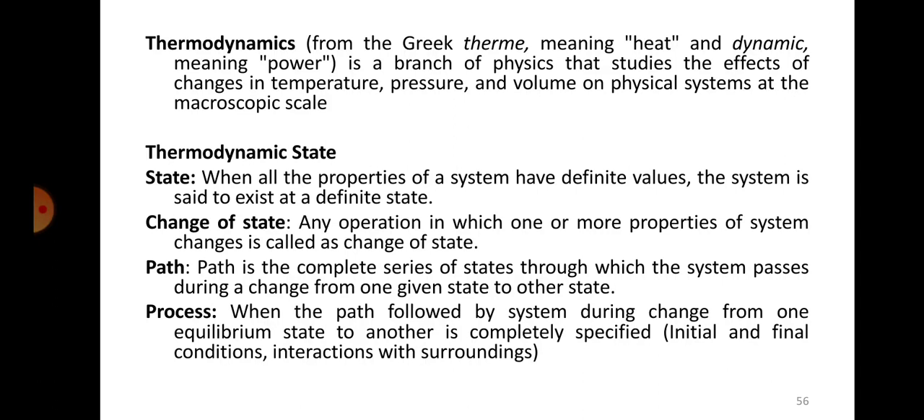Next one is process. When the path followed by the system during change from one equilibrium state to another equilibrium state is completely specified, then that is called a process. Got it? So when the path that is followed by a system from state 1 to state 2 is completely specified, with all the points in between specified, that is called a process.